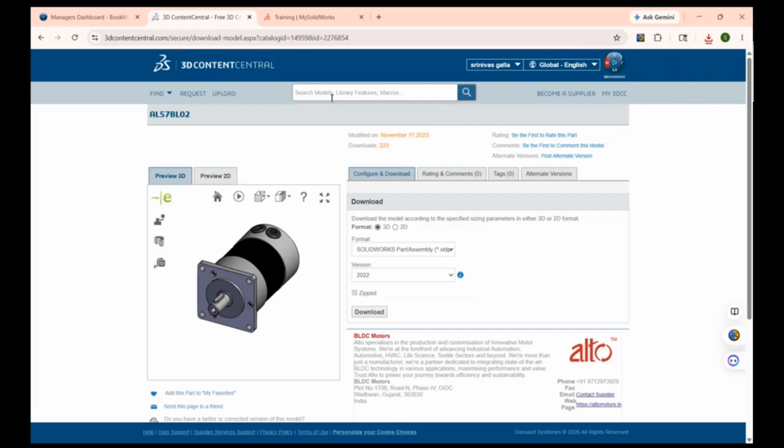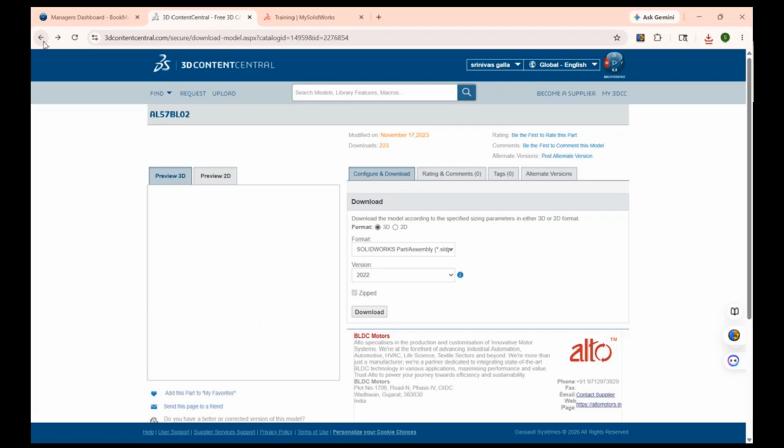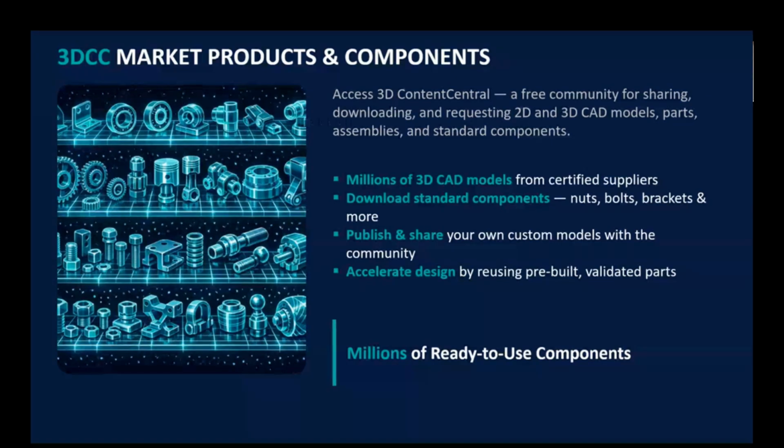You can download all the components with so much ease, and you can place them. You have access to millions of products free of cost. If you have an active subscription, you can use this portal for free. I'm going back to the presentation. What I want to mention is, you can download all the components like nuts, bolts, brackets, every component. If you have an active subscription, millions of ready-to-use components are in your hands. You can just drag and place them in your assemblies or wherever you want.